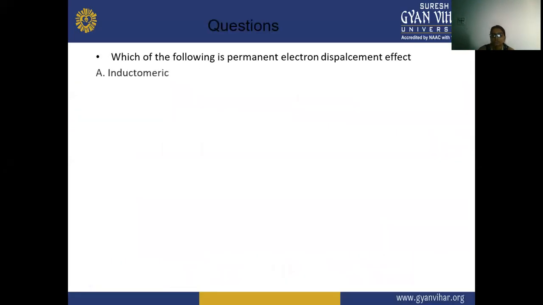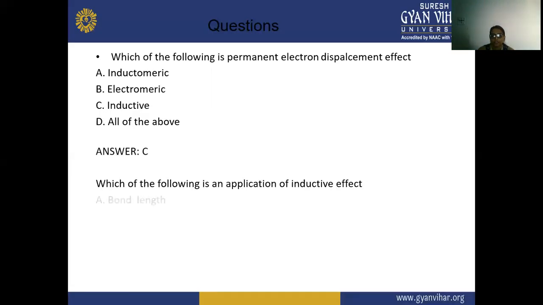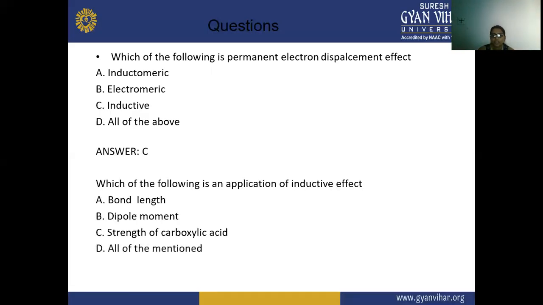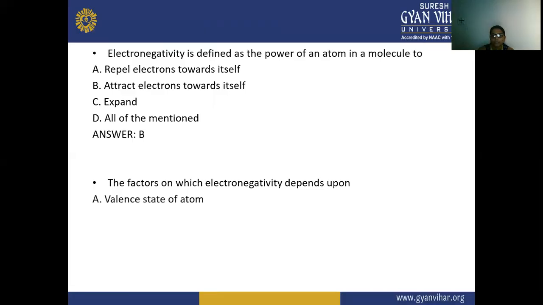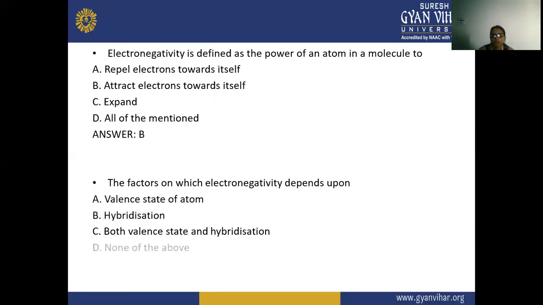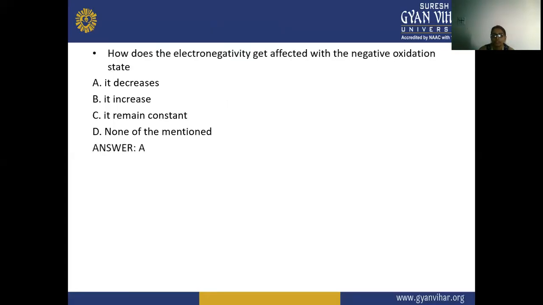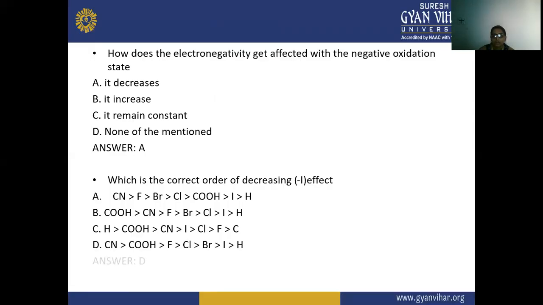Next are your questions. Which of the following is a permanent electron displacement effect? That is inductive. Which of the following is an application of inductive effect? That is all of the mentioned. Electronegativity is defined as the power of an atom in a molecule to attract electrons towards itself. Electronegativity depends on both the valence state and the hybridization. How is electronegativity affected with the negative oxidation state? It decreases.